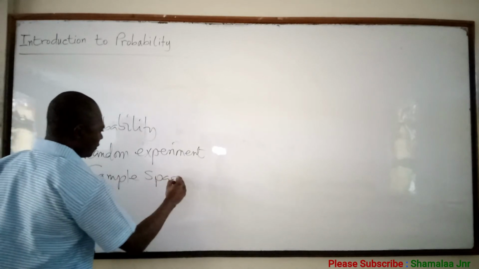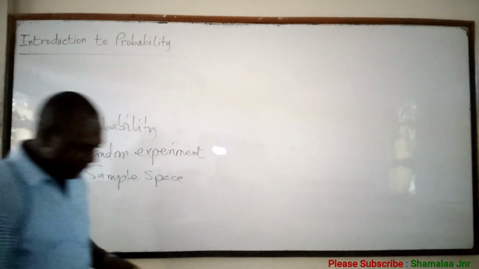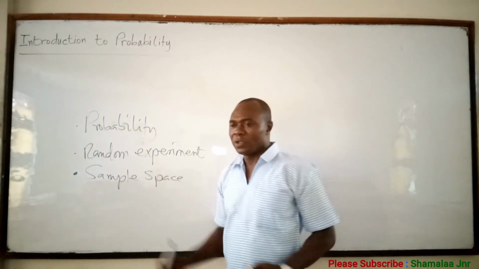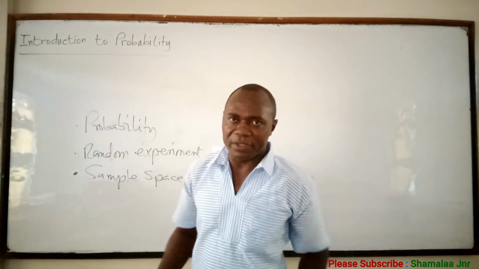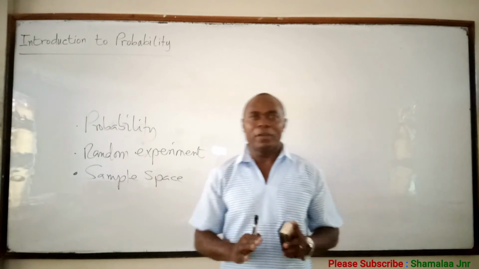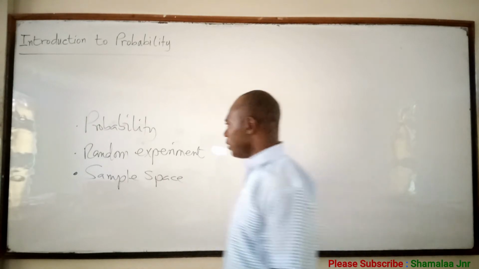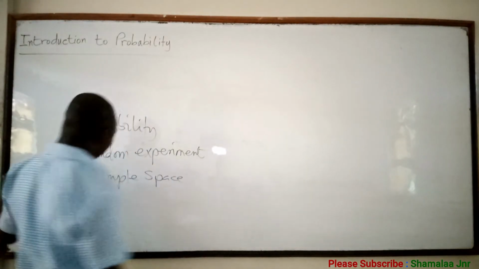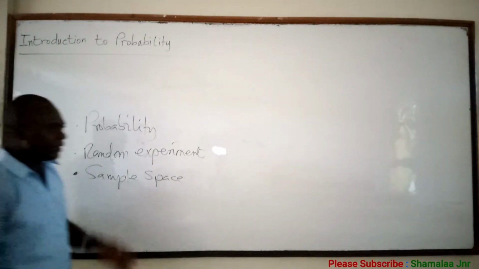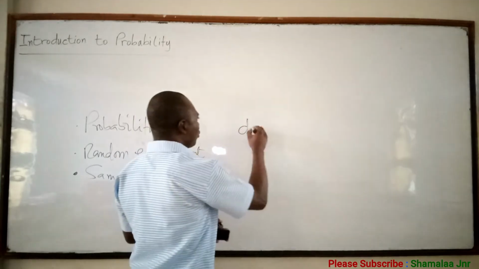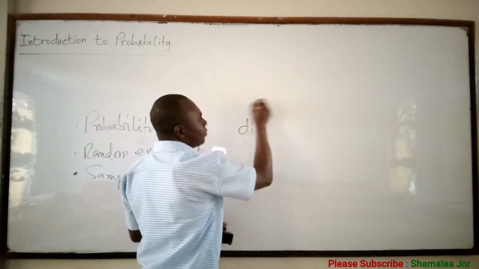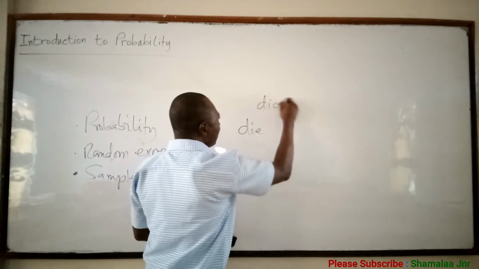Sample space is a set of all possible outcomes of a random experiment. For example, when a die is tossed, and when there are two or more, you see dice.